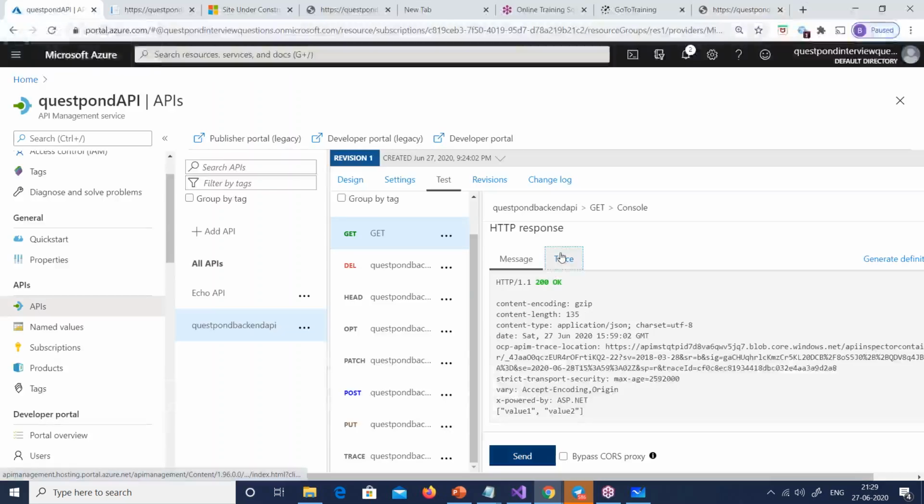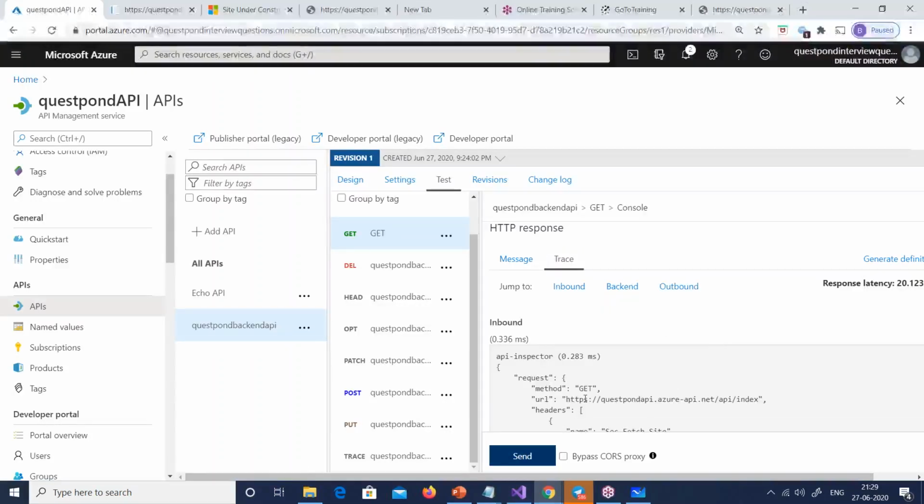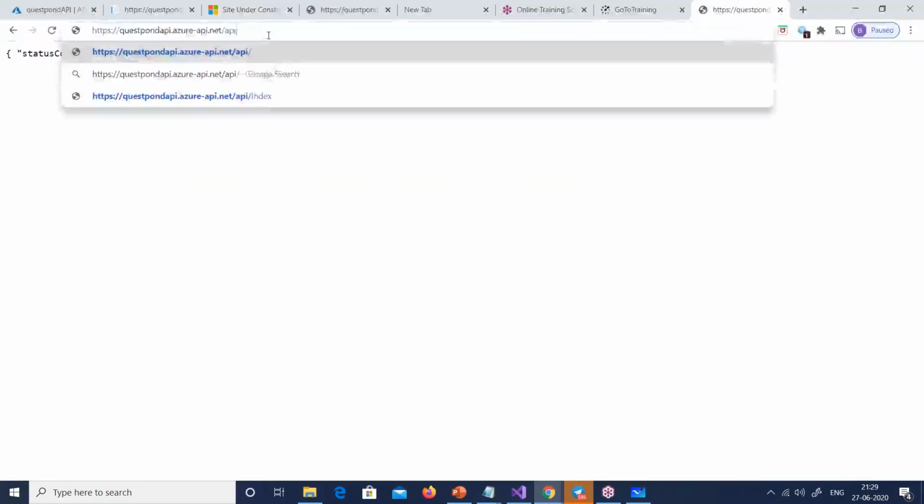So let me see. No, we have configured CORS. No CORS out here as such. Right. Oh, I need the API index. I'm so sorry. So I have to hit here. What am I doing? API/index. Let us see what it shows. You can see it is showing me the value out here, which I didn't like actually.